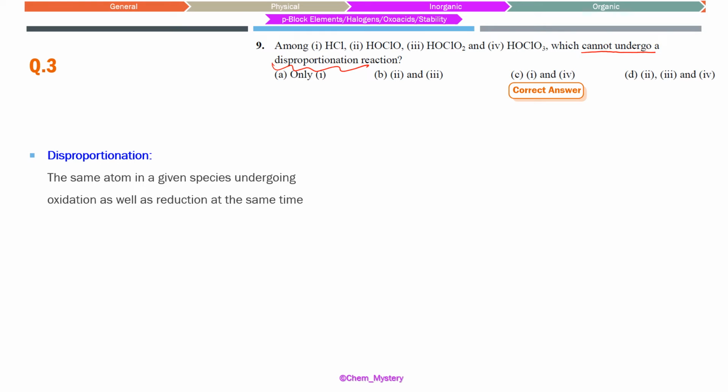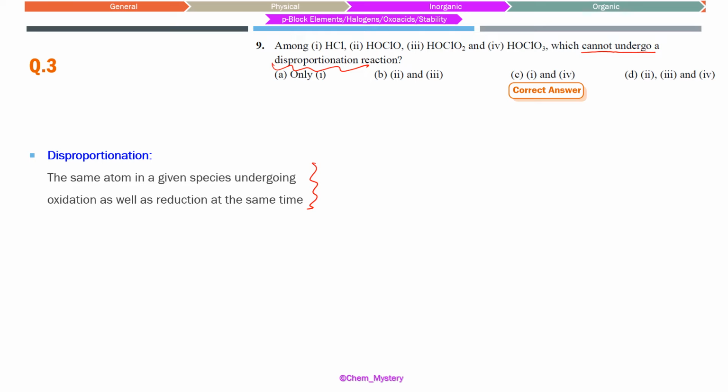We understand that disproportionation is going to take place when some element is in an intermediate oxidation state. And the same species undergoing oxidation as well as reduction is only and only possible when we have the intermediate oxidation state, so that it can go backward and forward, into a lower oxidation state, and at the same time into a higher oxidation state. That happening, we can have disproportionation possible, right?